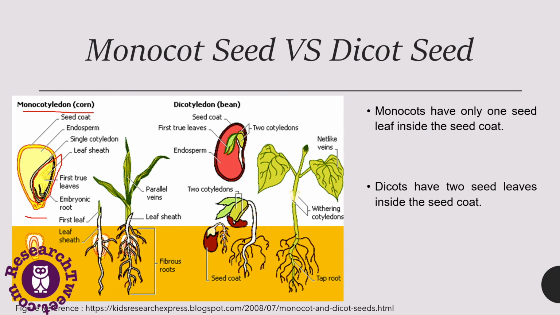And if we talk about the germination of a monocot and a dicot plant, when a monocot plant germinates, it produces a single leaf which is long and narrow, like an adult leaf.